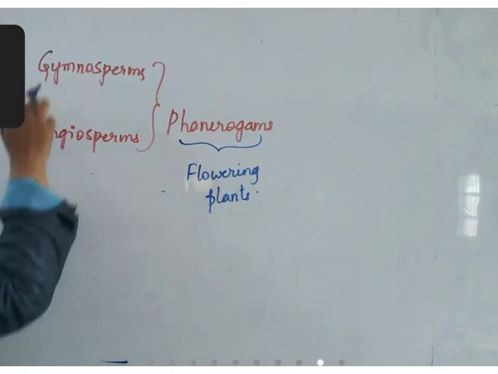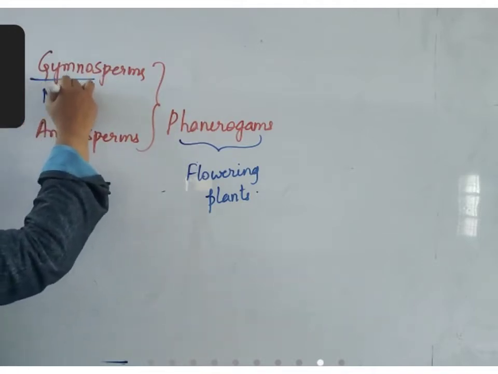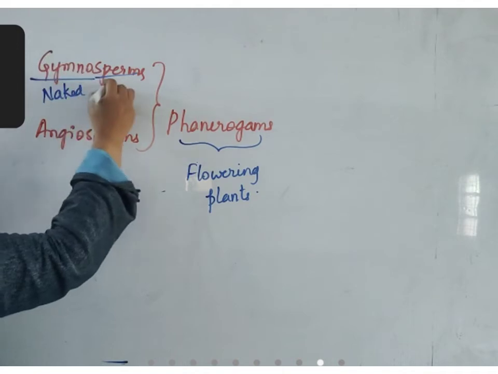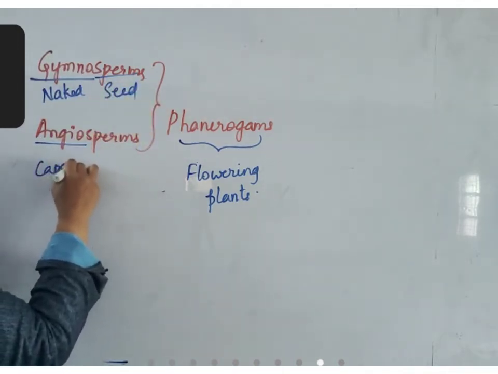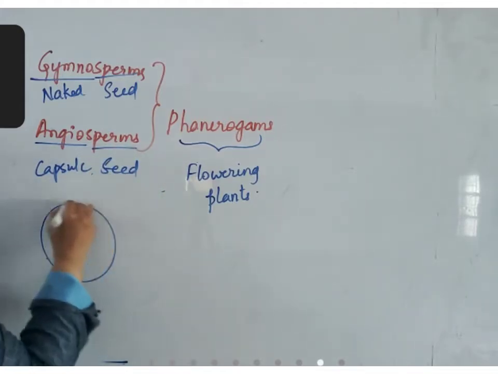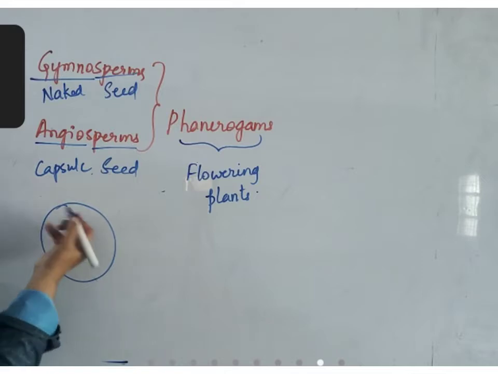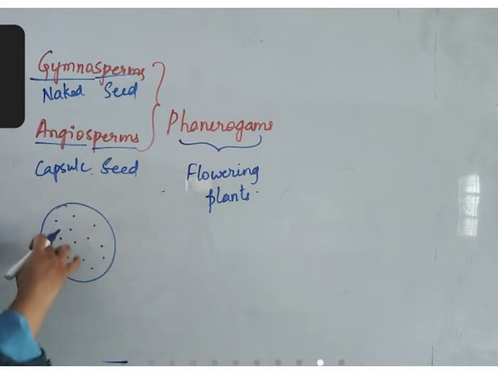But the difference between gymnosperms and angiosperms is: gymno is naked, sperm is seed. Angio means capsule, sperm means seed. In angiosperms the seeds are present inside the covering, like any seeds, watermelon seeds, guava seeds, mango seeds, all these seeds are inside the fruit.